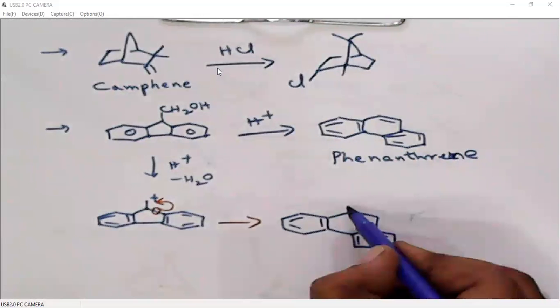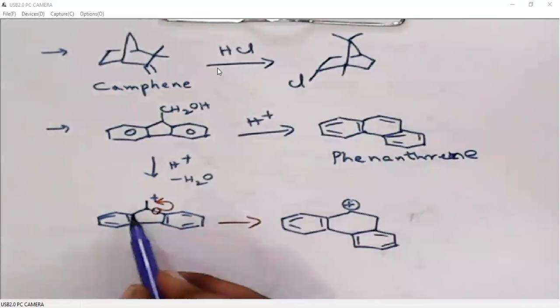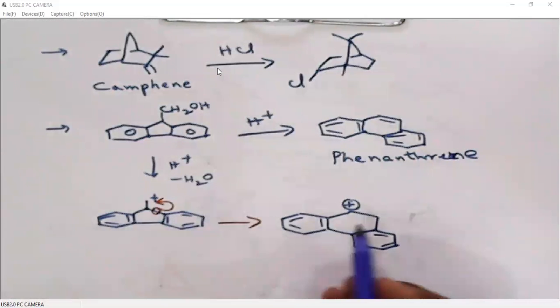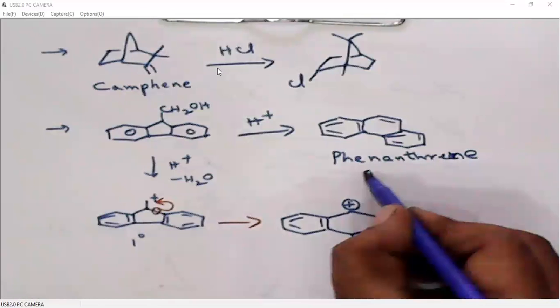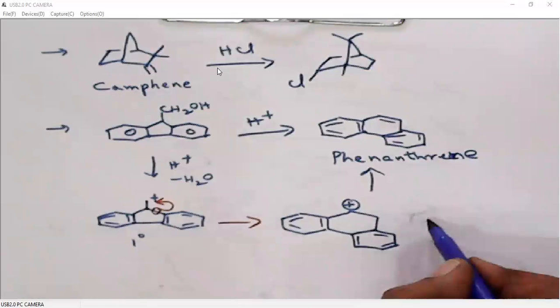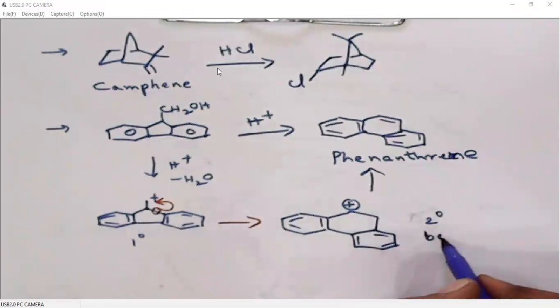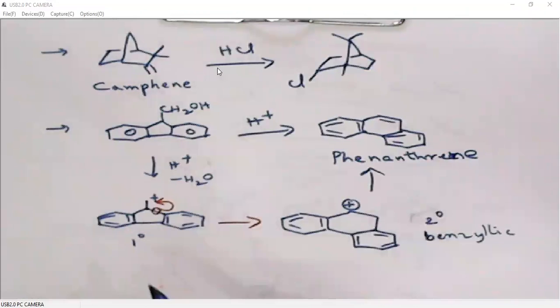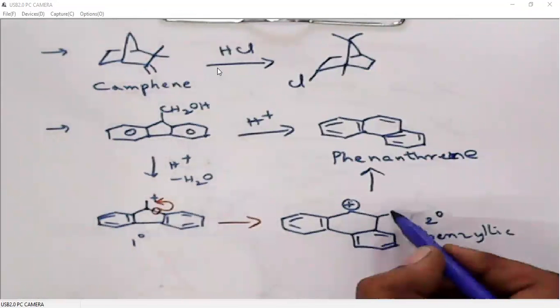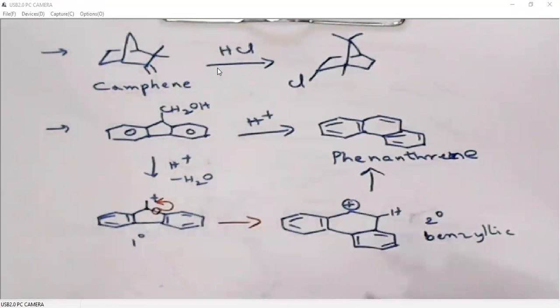And of course, it is the carbocation, right? So in this place, it is the carbocation next to the benzene ring. Here it is a simple primary carbocation, but in this case, it is secondary and at the same time benzylic. So compared to this primary carbocation, it is more stable. Then it will undergo a proton loss, minus H plus, to generate phenanthrene.